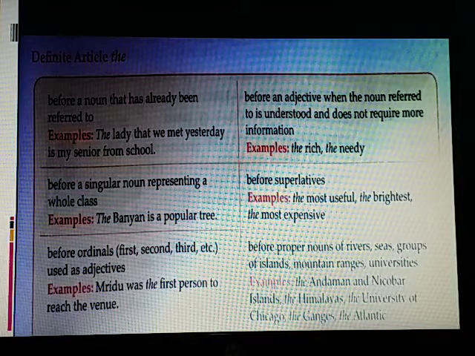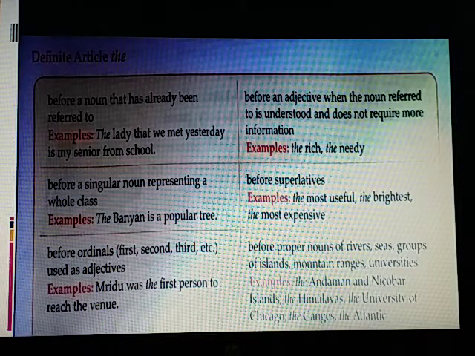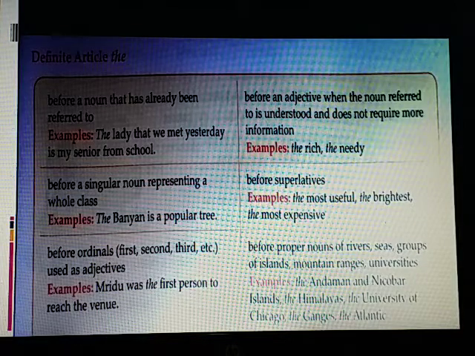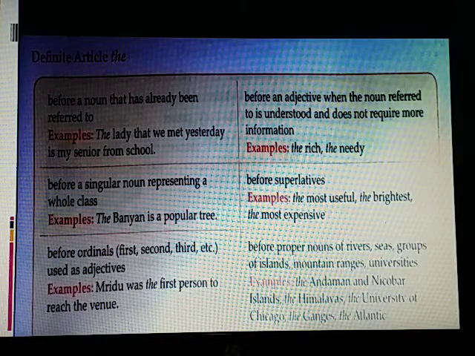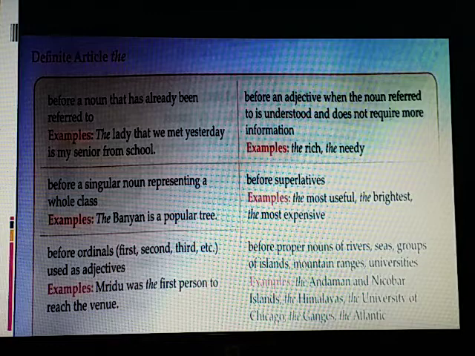Before the names of certain well-known books: the Gita, the Bible. Before the names of people, nations, communities, groups, families: the poor, the French, the Nehrus, etc.